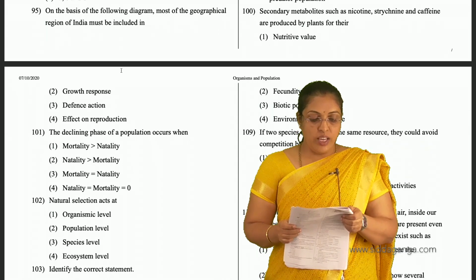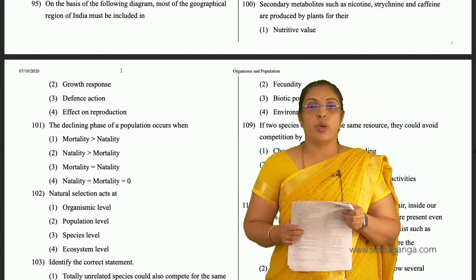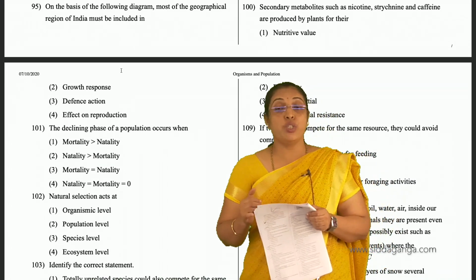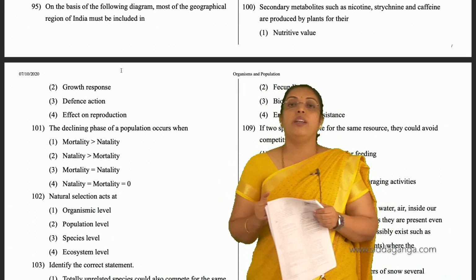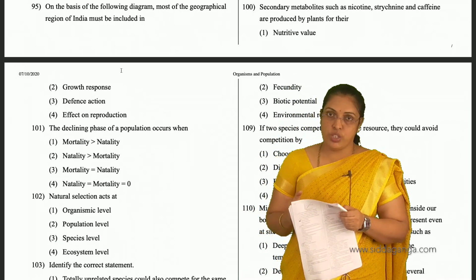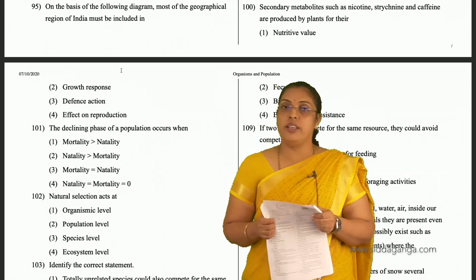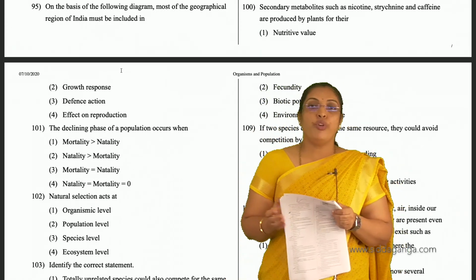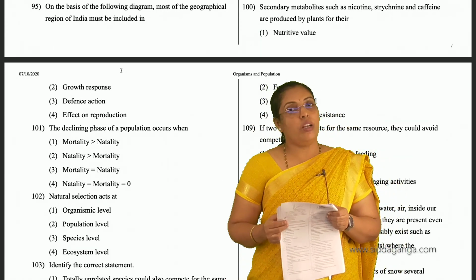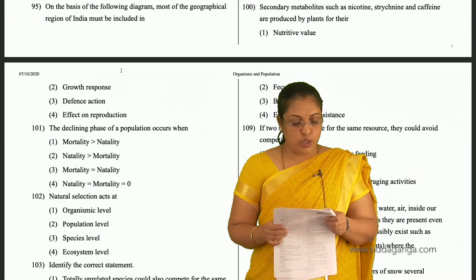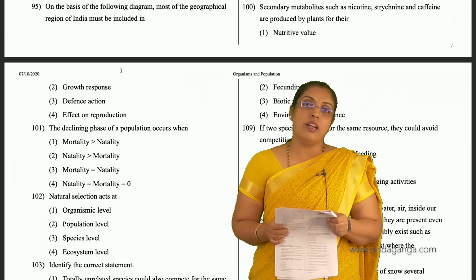And the declining phase of population occurs when the population is going to decrease, when death rate and emigration occur. So mortality and natality are important. To increase, natality is important; to decrease, mortality. So mortality is more than natality.